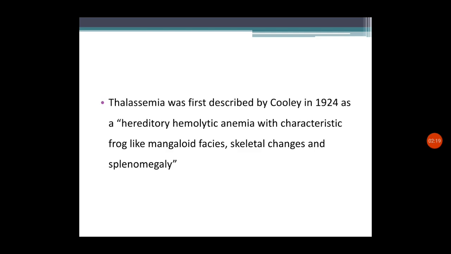So he identified that it has a hereditary pattern in the etiology, that it is a type of hemolytic anemia, and that there is a specific characteristic appearance for the person with thalassemia. This is the history of thalassemia.